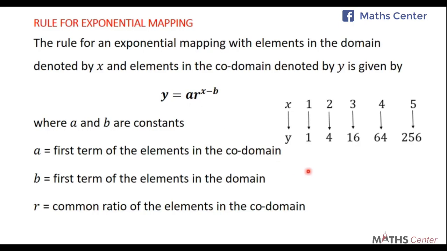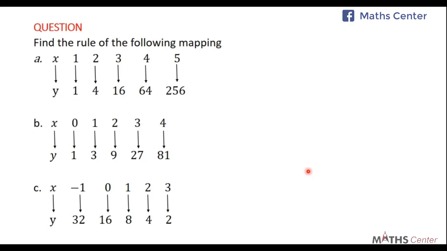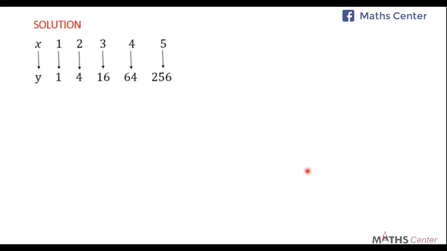So we found A, we found B, we found R. We now have our rule. Let's pick some examples and see how this goes. Find the rule of the following mapping. We have A, B, C. We are going to pick them one after the other. Let's pick the first one. So we have X mapping to Y, then the mapping has been given to us.